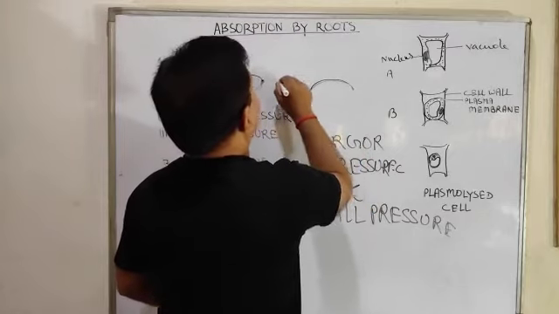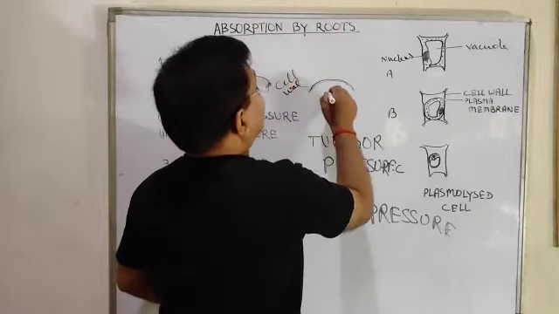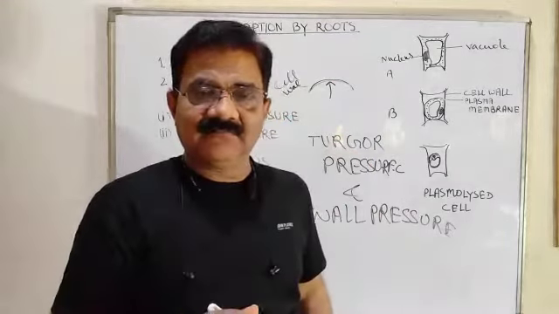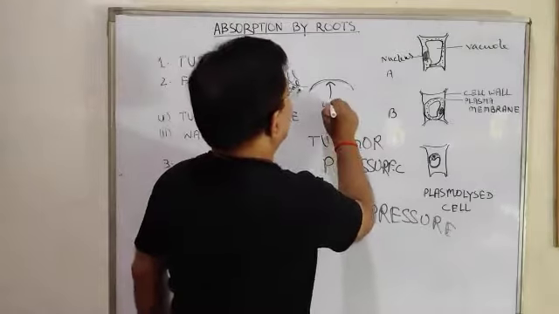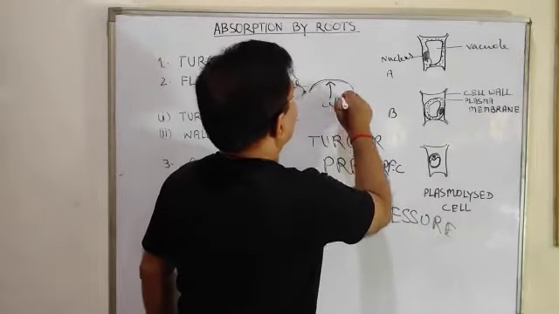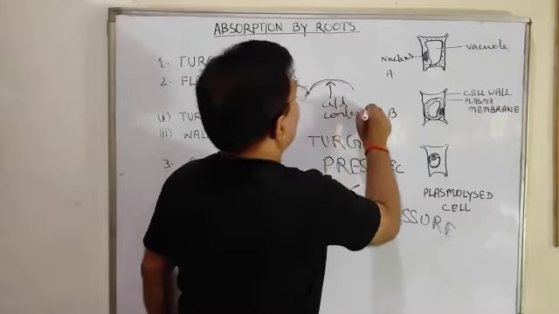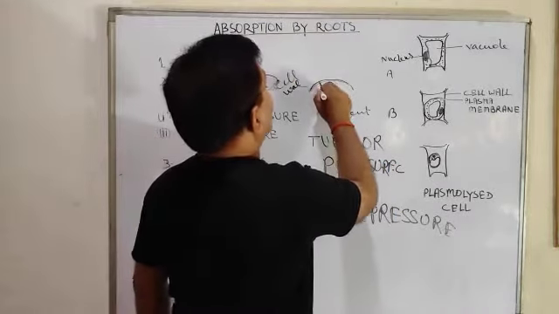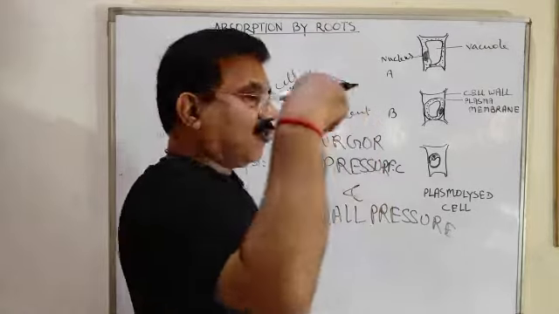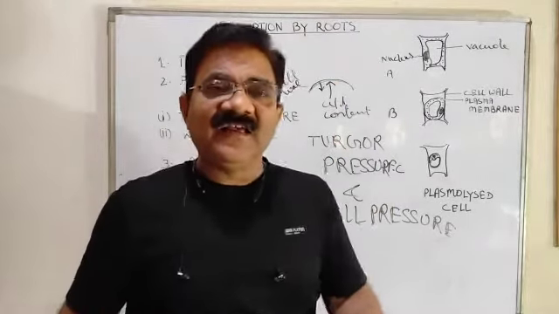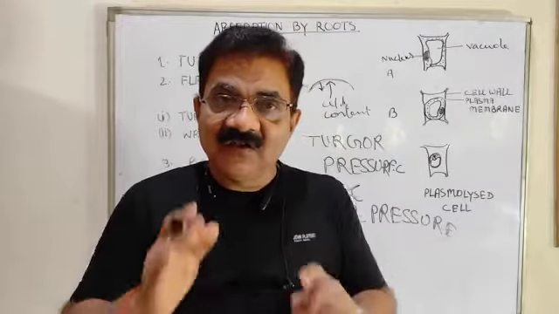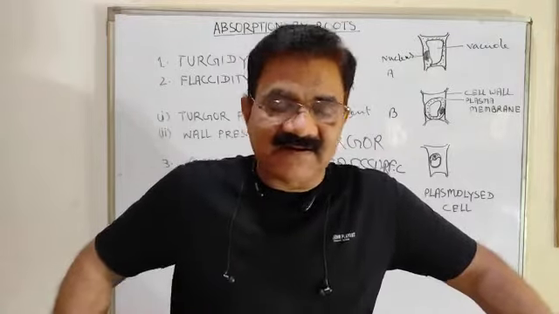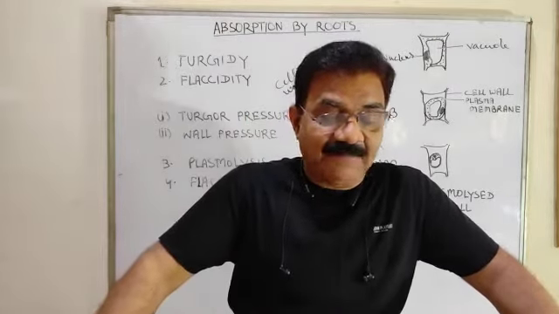Turgor pressure is the pressure of the cell content on the cell wall, and the cell wall also applies a pressure on the cell content. That pressure is called the wall pressure. So dear children, two things we have learnt here, the turgor pressure and the wall pressure.